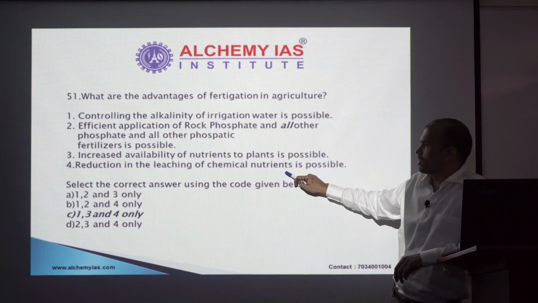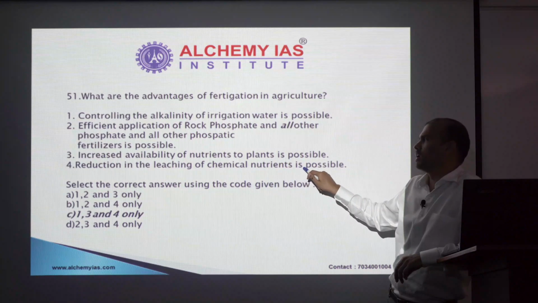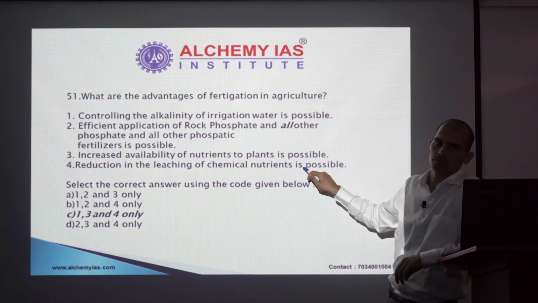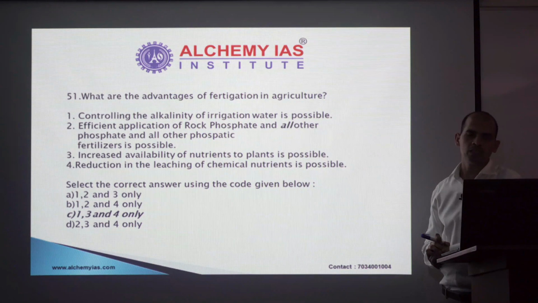So 1, 3 and 4 are actually true. 3, it increases the availability of nutrients, and 4, it reduces the leaching of chemical nutrients. So 1, 3, 4 is the right statement. So option C is the right answer.